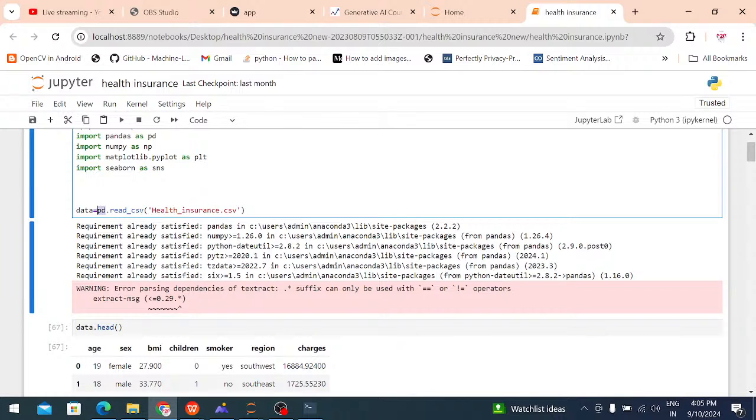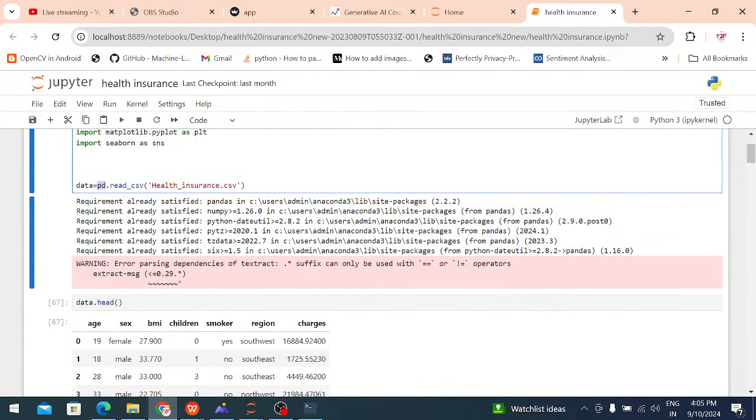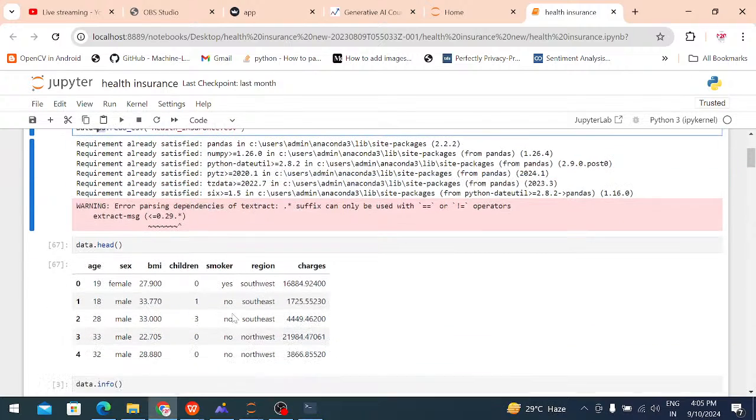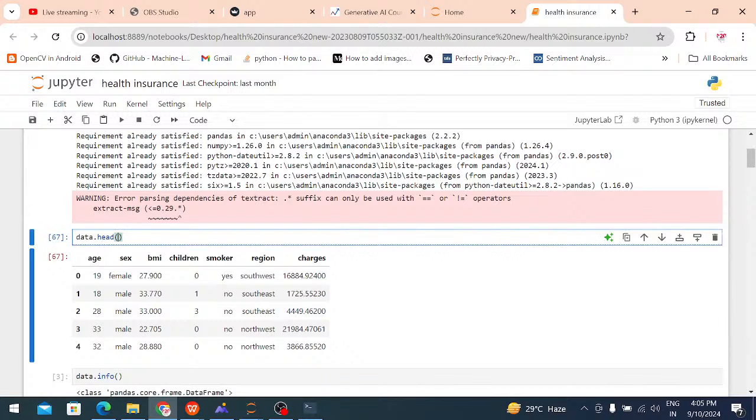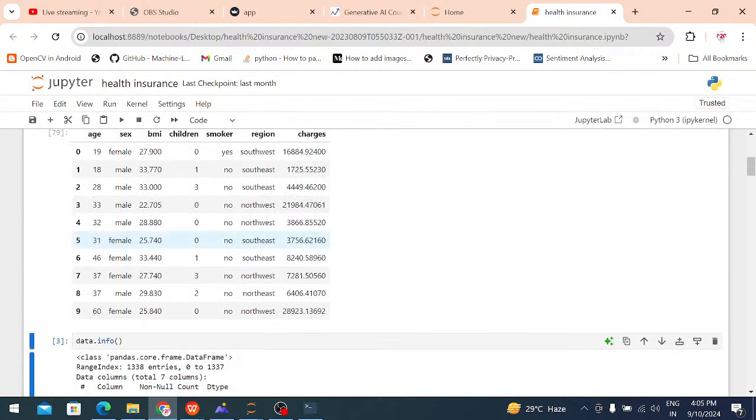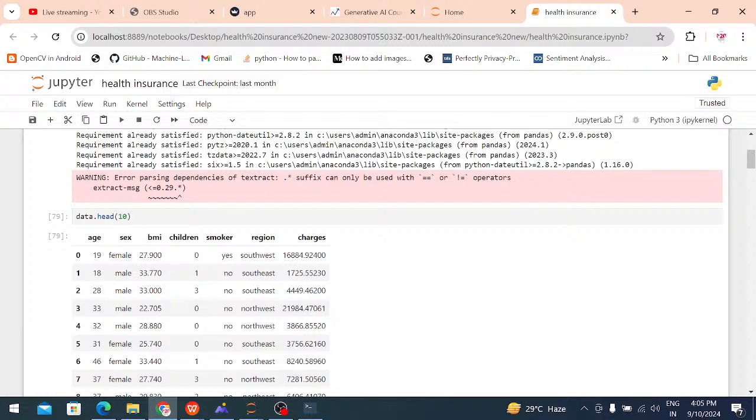data = pd.read_csv. Whatever the information is there in the dataset is stored into the data variable. First, data.head. Head means what? Whatever the top five information is there, by default it will display 5 rows of information. If you want more than 5, I just declare 10 inside, and it shows 10 rows of information. That is the use of head. Head means top 5 by default. If you want 20, just assign 20, and it will show 20 rows of information.